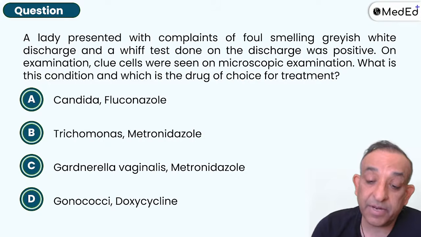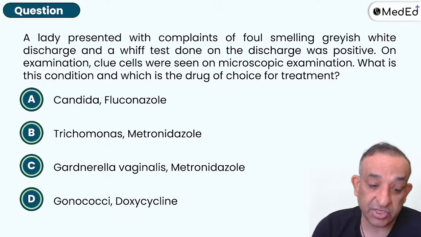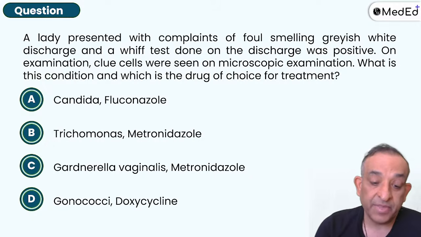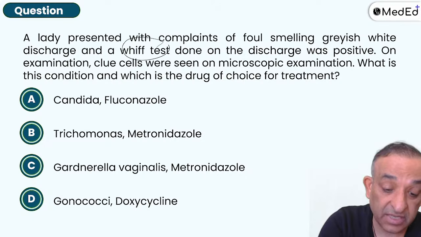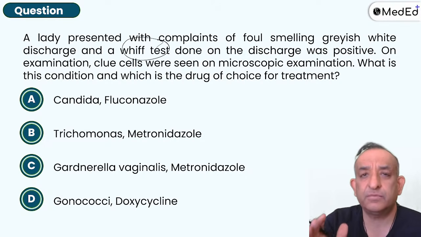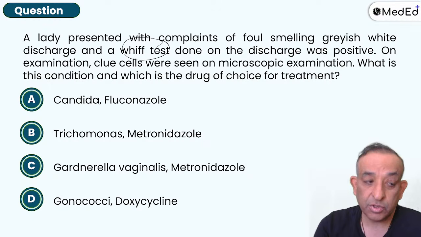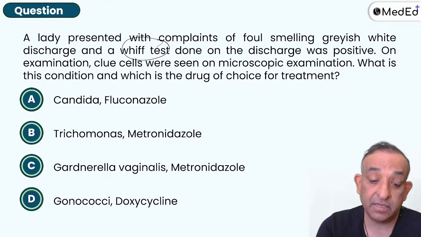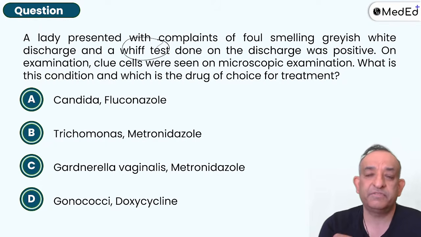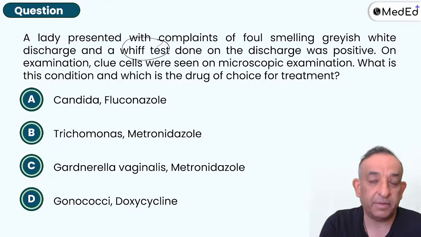A lady presented with complaints of foul-smelling grayish-white discharge, and a whiff test done on the discharge was positive. Now, look, these infections, they're very fond of asking vaginitis, especially INICET and the MSA exam. So please do not miss out on these. They will always ask you. So I'm asking you that there is a whiff test positive. You know what's the whiff test? That in the secretions, if you add potassium hydroxide, you'll get ammoniacal whiff, ammoniacal smell. And on microscopic examination, the clue cells were seen. What is this condition, and what is the drug of choice for treatment?